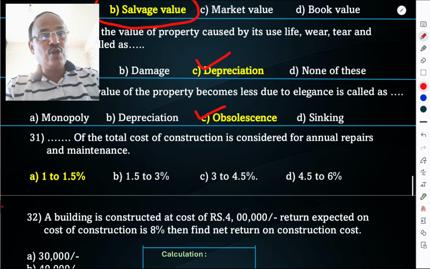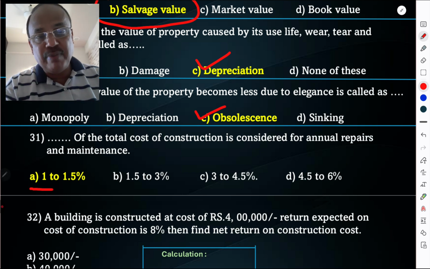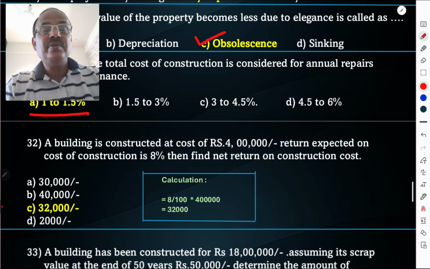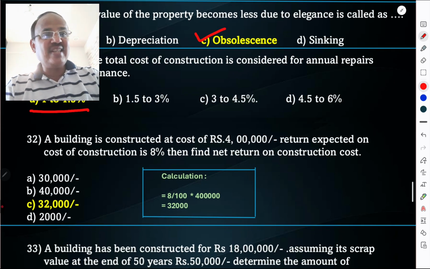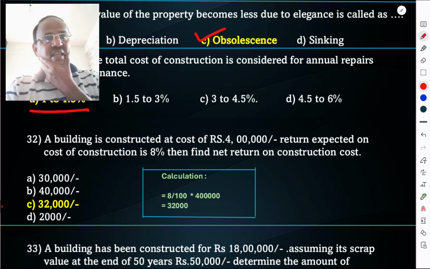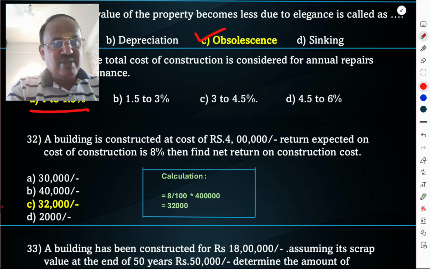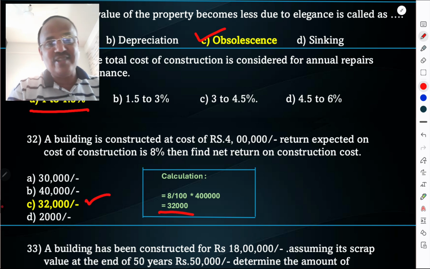Dash dash percent of the total cost of construction is considered for annual repair and maintenance, 1 to 1.5% of total cost. A building is constructed at a cost of 4 lakh rupees. Returns expected on the cost of construction is 8%. Then find net return on contractor's profit. Calculation: 8% is 8 divided by 100 into 4 lakh, that is 32,000. So 32,000 is the correct answer.